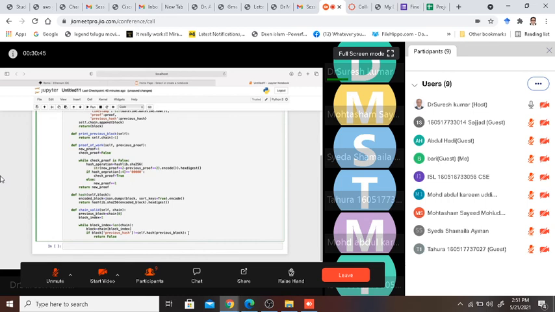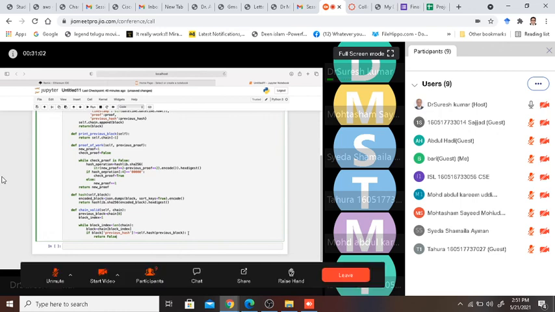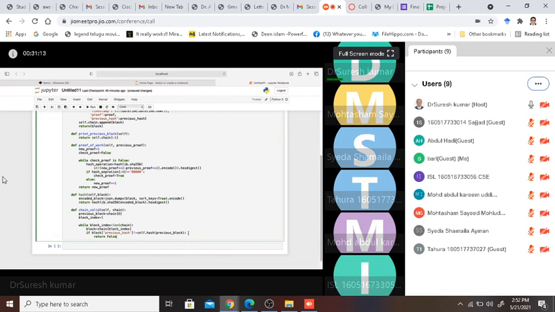Now what happens? Since I have told that if the previous hash of the block is not equal to the hash of the previous block, then we return false. Then I have to even specify the proof of this. So what we shall do? We shall say previous_proof is previous_block of proof. Then I say my proof is nothing but my block of proof.